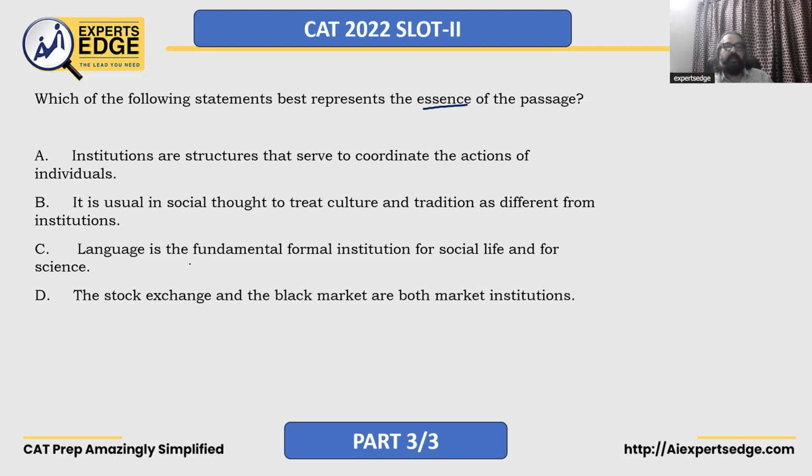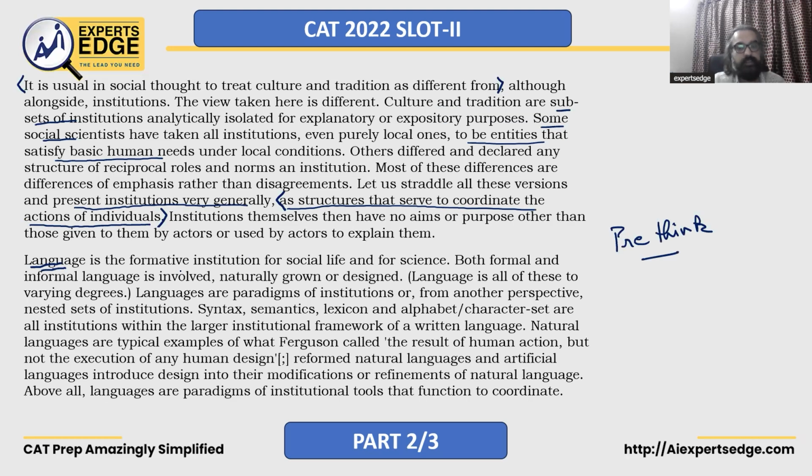C says language is the fundamental formal institution for social life and for science. C is also mentioned. See the first line of the last paragraph. Again, something which is true as per the passage, but is it the main idea? No. Does it represent the passage in its entirety? No.